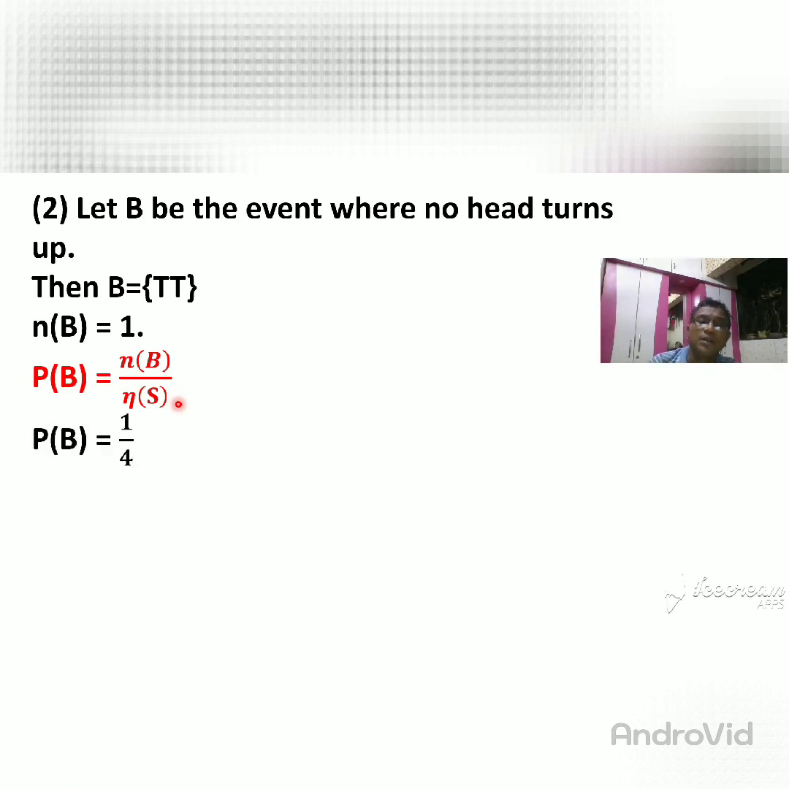So see, the number of B is 1, so I write here 1. The number of S is 4, so I write here 4. So the probability of B is equal to 1 upon 4. Do you understand? So this is the first question completed to find out the probability.